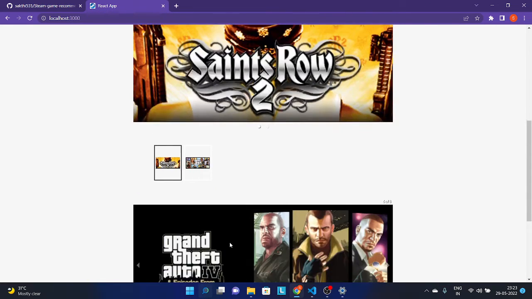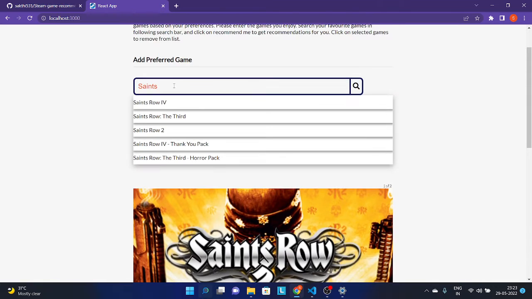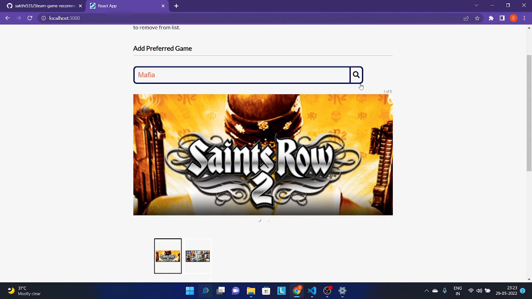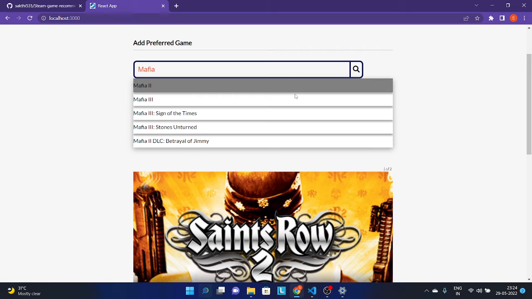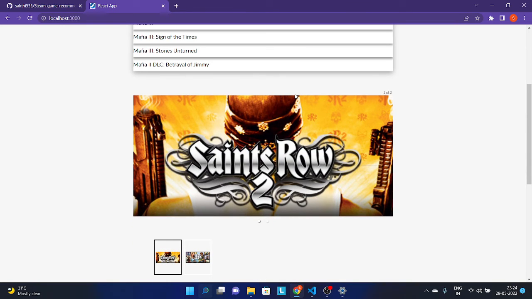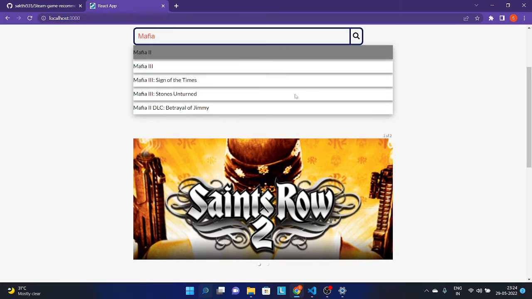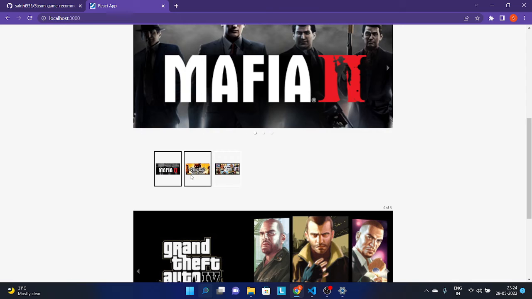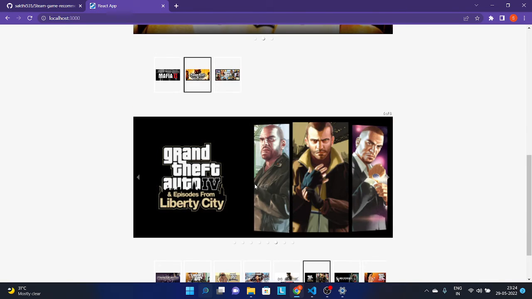So for every additional game I select, let's say I'm going to select another game, Mafia, if I pick this game, I would have two arrays of elements. One is the recommendation of games similar to the game I have selected, let's say Mafia 2, so I would have an array of games similar to Mafia 2, and also the array of games that I have already recommended.